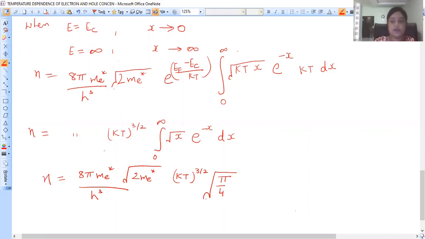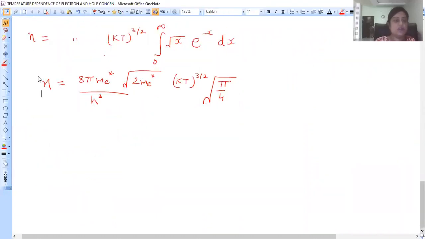Now we can simplify this expression. This n can be written as keeping 2 separate from this 8, inside becomes 4 and 2, it becomes 2 raised to power 3 by 2. Here we have 1 pi and 1 square root of pi, so again pi raised to power 3 by 2.